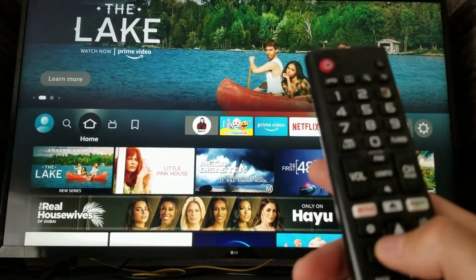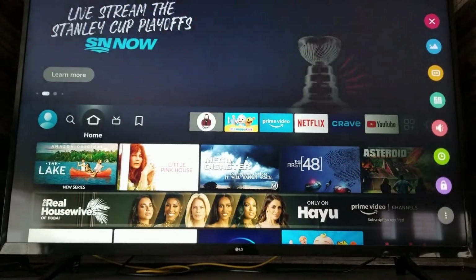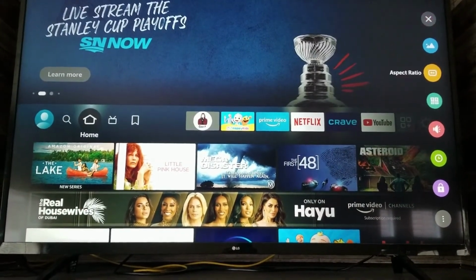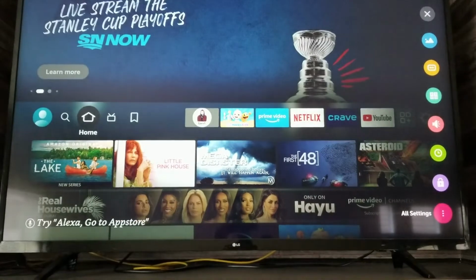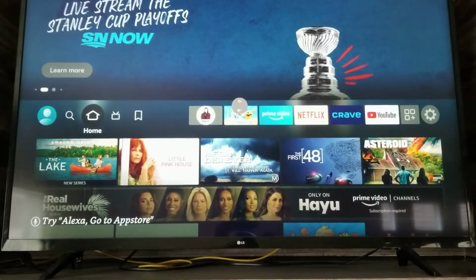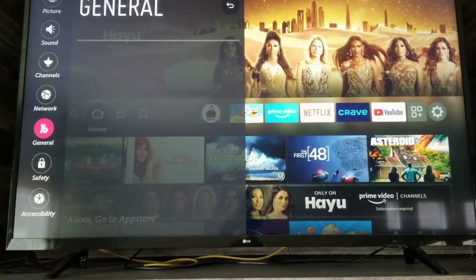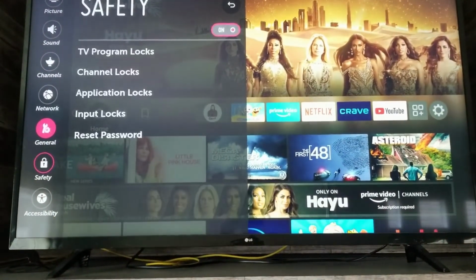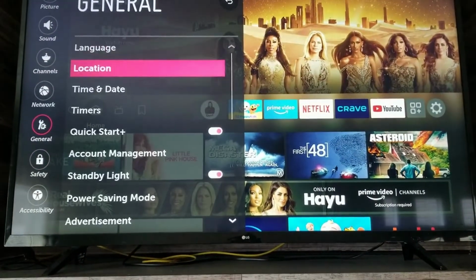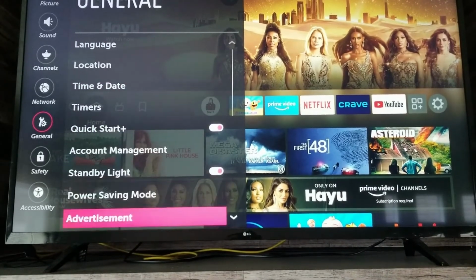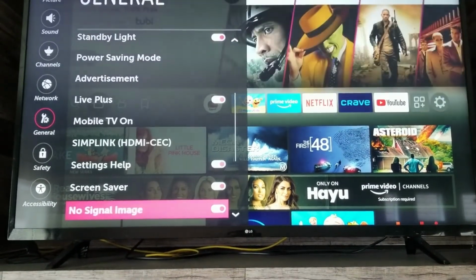On the older model LG TVs, you hit the setting button on the remote, head down to all settings, and then we need to scroll down to general, and then we choose reset to initial settings.